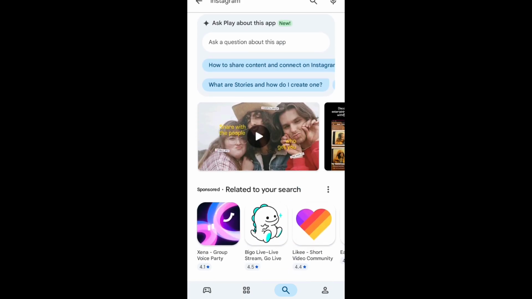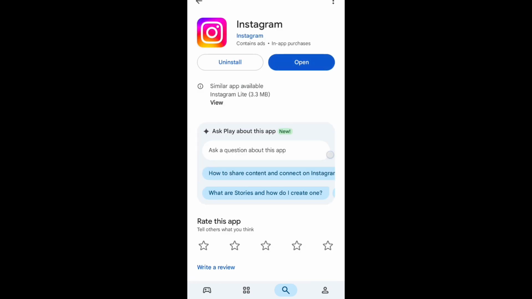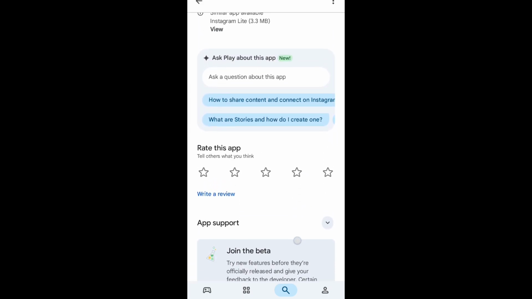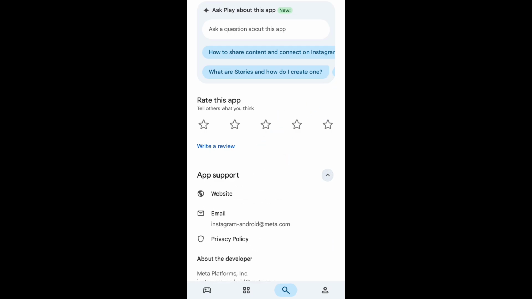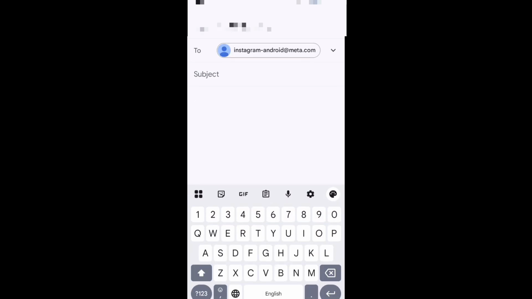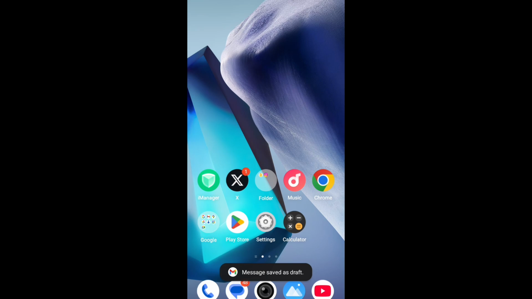And the second important step: after the update, press and hold, and select the official support team. Select the official support team, and select Gmail to share. Share the error problems from Instagram Android with meta.com, the official Gmail. Share the error problems, and a screenshot of the issues and problems. Then the official team will reply to the problem, and the update now resolves it.